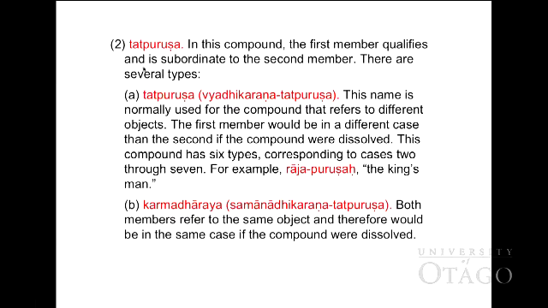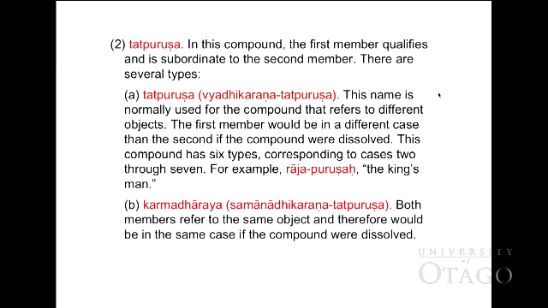Second, Tatpurusha. In this compound, the first member is qualified and is subordinate to the second member. So we have several types. A is Tatpurusha, Vyadhikarana Tatpurusha. This name is normally used for the compound that refers to different objects.